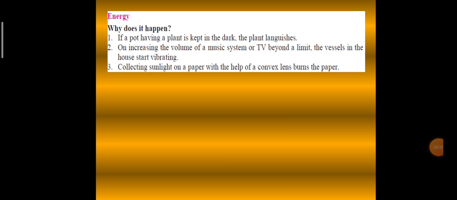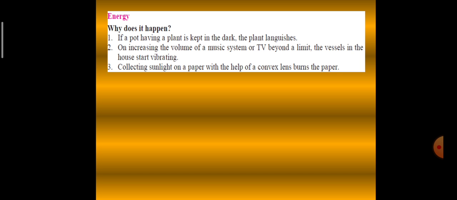Energy. Why does it happen? If a pot having a plant is kept in the dark, the plant languishes. When a pot having a plant is kept in the dark, the plant does not get light energy from the sun. As a result, the plant fails to prepare its food by photosynthesis and it languishes, meaning eventually it becomes dull, it does not grow properly, and it doesn't remain healthy.